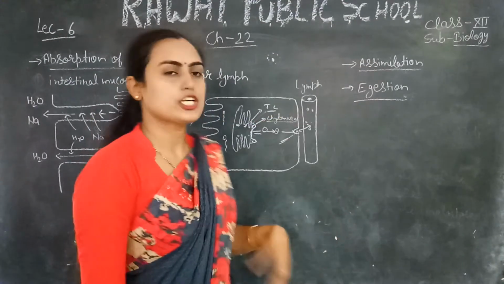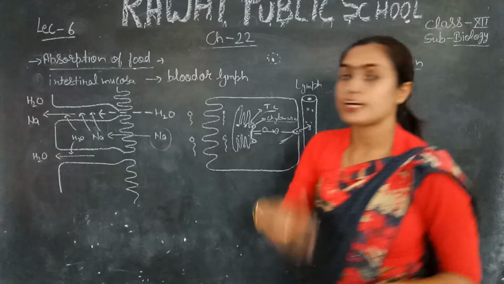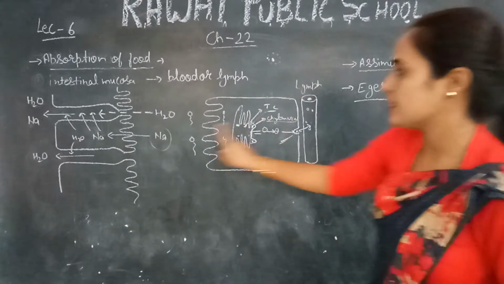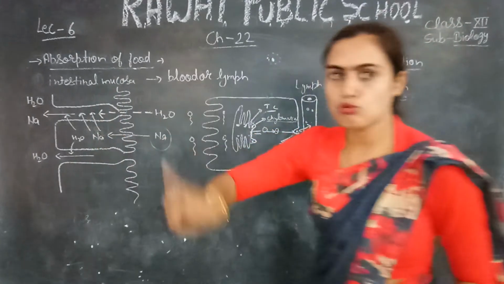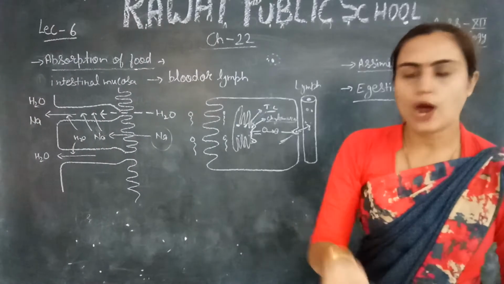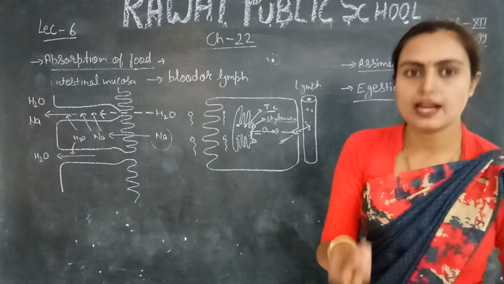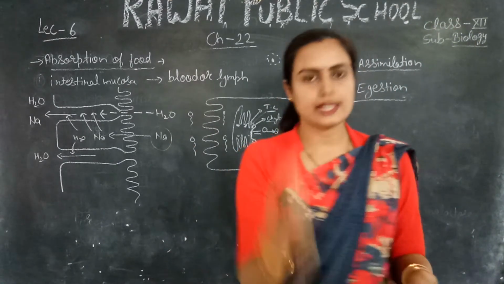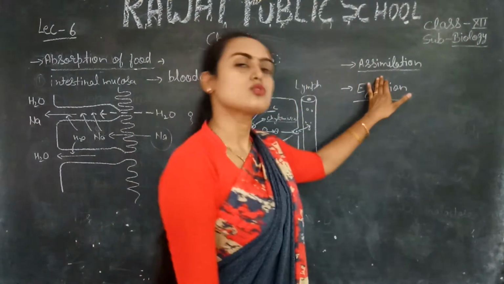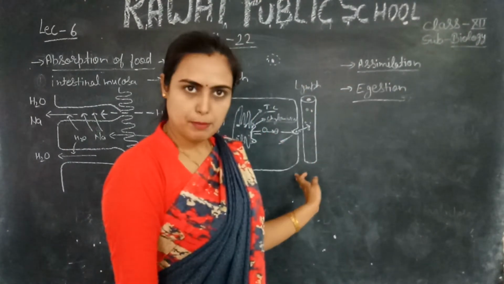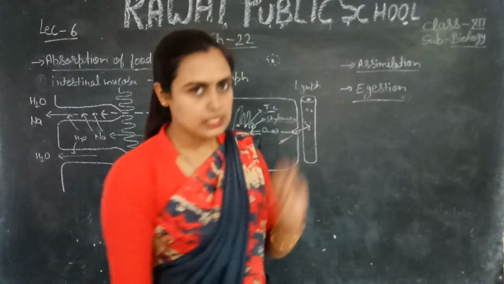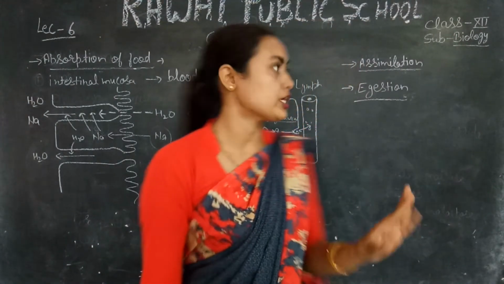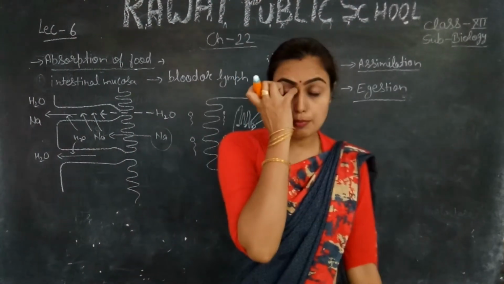Next is assimilation. Assimilation is also very important. What is the meaning of assimilation? When they require food material, for example sodium, glucose, fat, these are the required food nutrients. When they enter into the tissue and start their work, this process is called assimilation simply. From the blood and from the lymph, when the digested food material enters into the tissue, this process is called assimilation. Last is the egestion process.